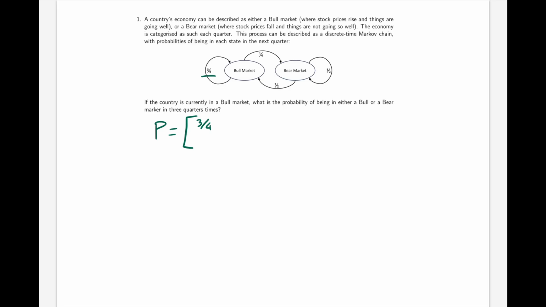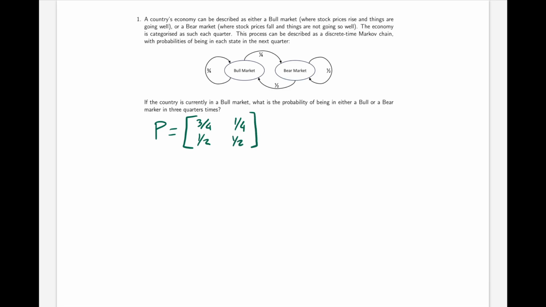That comes from this probability here. The probability of transitioning to a bear market, if you're in a bull market, is 1 over 4. Of transitioning to a bull market, if you're in a bear market, is 1 over 2. And staying in a bear market, if you're in a bear market, 1 over 2.